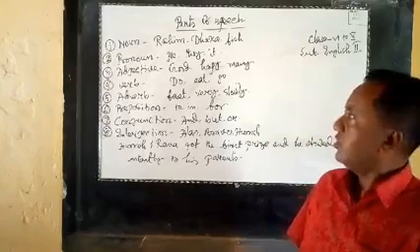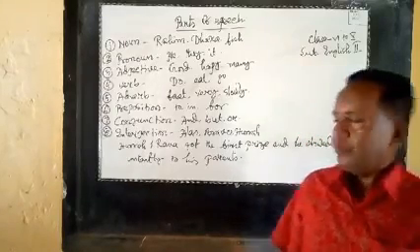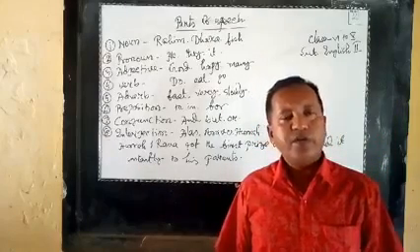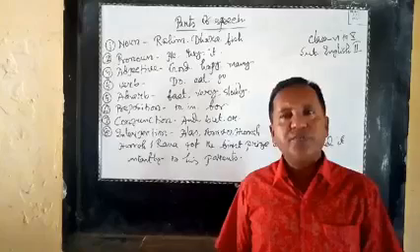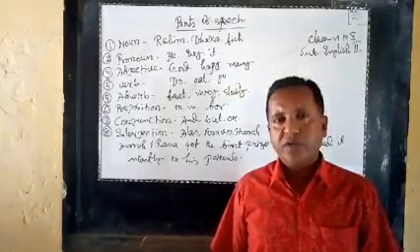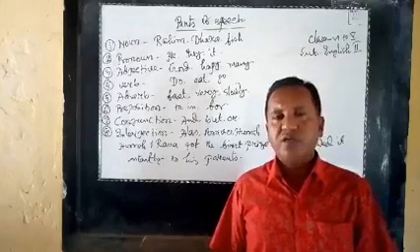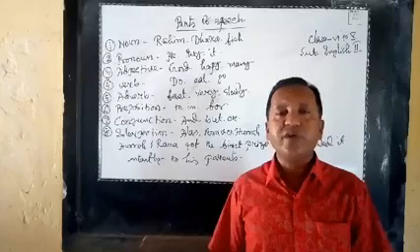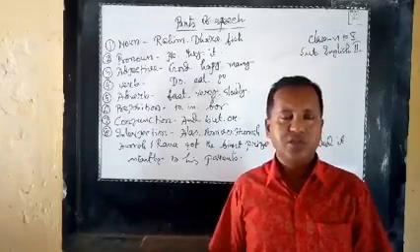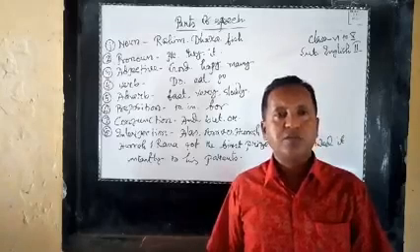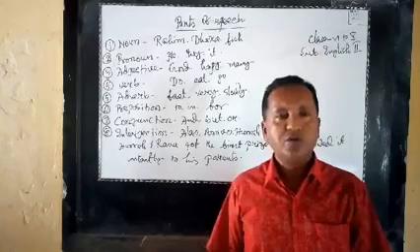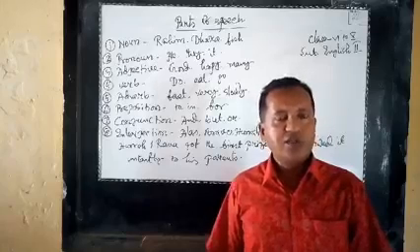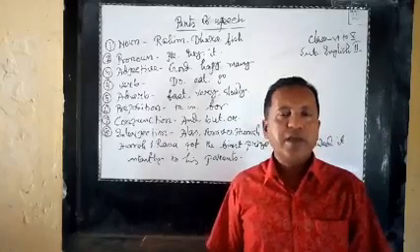Next, number 3, adjective. What is adjective? Actually, adjective means adding. And adjective is a word used to add something to the meaning of a noun. Clear? For example, good, happy, clever, small. These are adjectives.